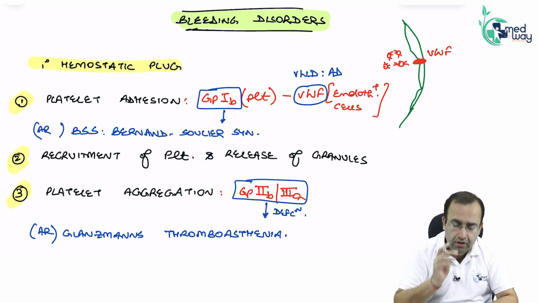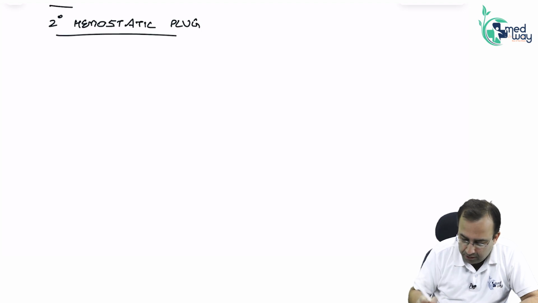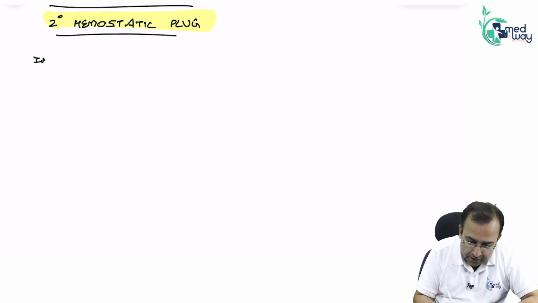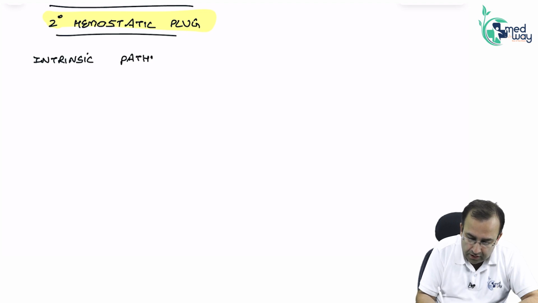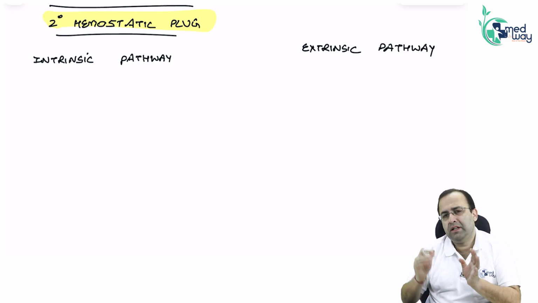Primary hemostatic plug progressed to secondary hemostatic plug, which occurs by 2 pathways: intrinsic and extrinsic.